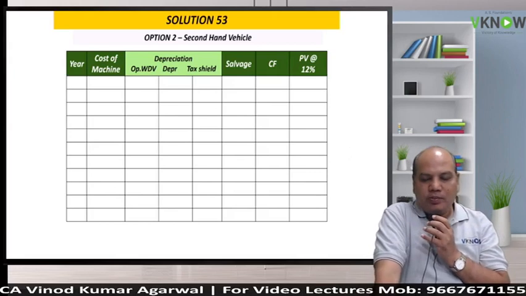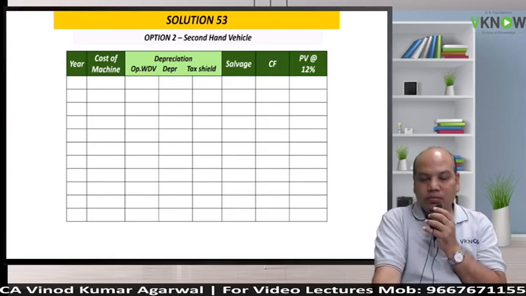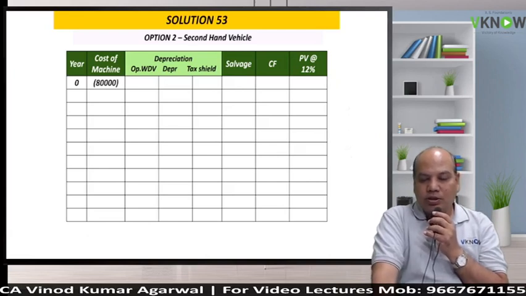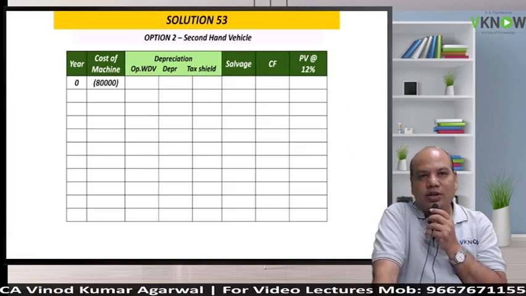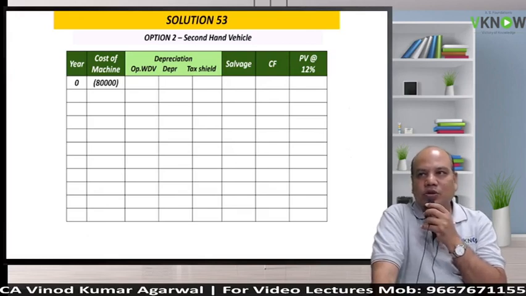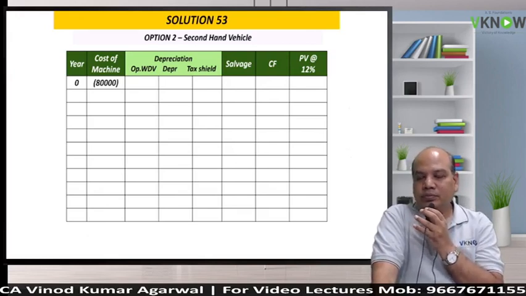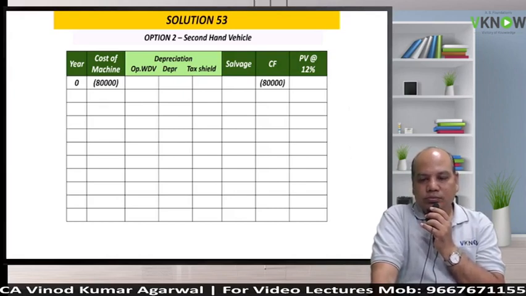Keep one line blank after each year if you can, so that you can write some calculation, some explanation. So what will happen in this second hand vehicle? You will first buy a second hand vehicle which will cost you 80,000 and you will use it for 5 years. And after 5 years you will purchase another second hand vehicle which will cost you 60,000. So write down year 0, cost of the machine 80,000, cash flow also 80,000, present value also 80,000 because it is year 0.